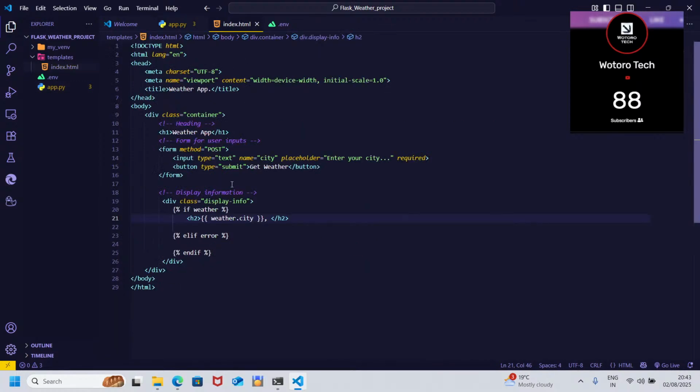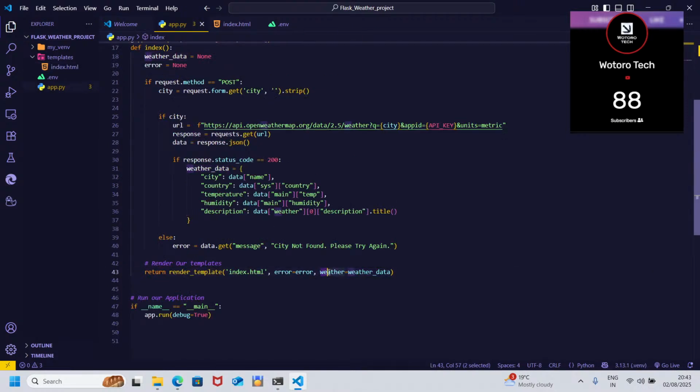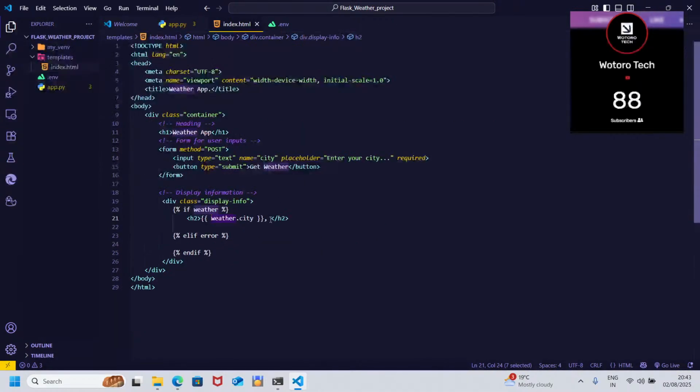this weather data in HTML is called weather because we specified it here. But this weather variable in HTML will reflect our weather data inside the Flask. So it comes to weather, it looks for city, and it displays city. That is the weather.city. Again, it will go to weather versus country. So here we shall have city, then again we print. When you have the double curly brackets, it means you're rendering a variable. So it will be weather dot country.